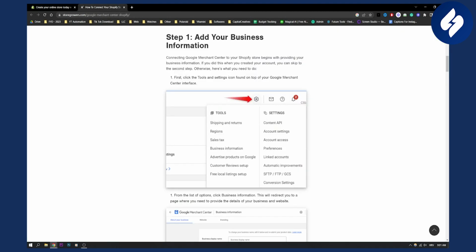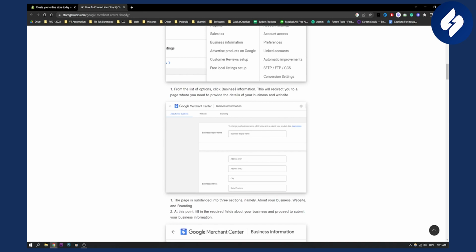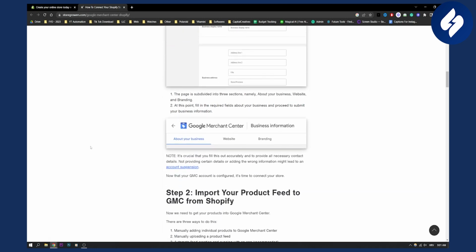So as you can see, first you will need to add your business information. When you're connecting Google Merchant Center to your Shopify store, this begins with providing your business information. So just first click on the tools and settings icon found on the top of the Google Merchant Center interface. This is the icon right here. Then you will need to click business information, and this will redirect you to this page. Just provide the details of your business and website.